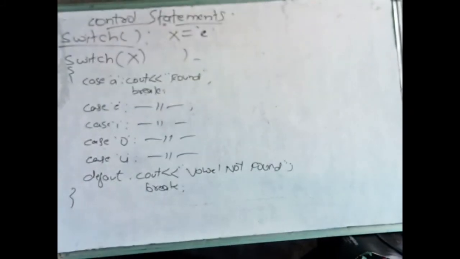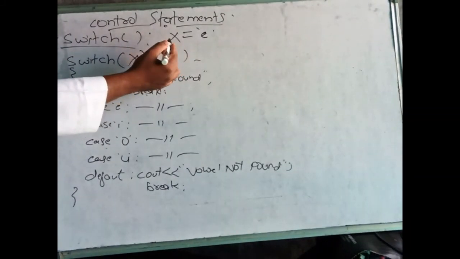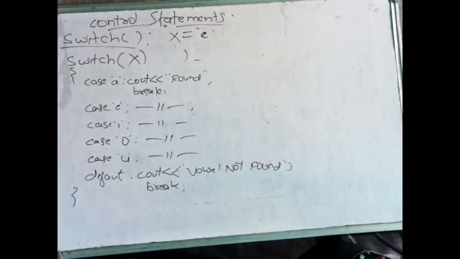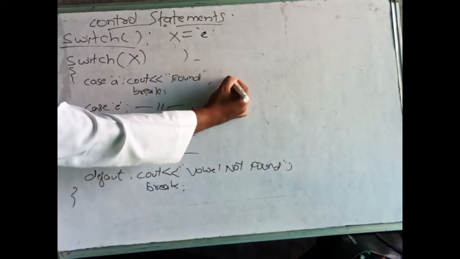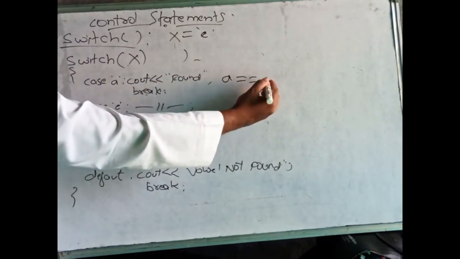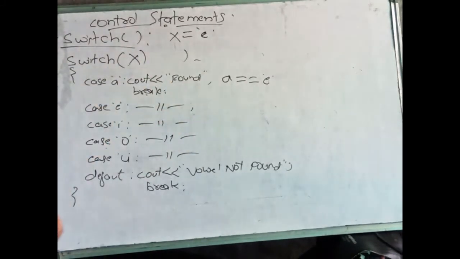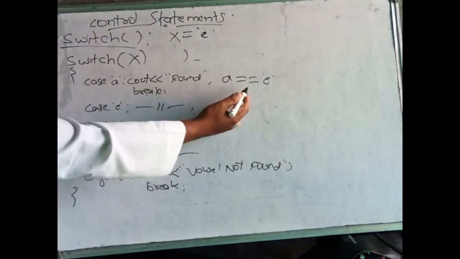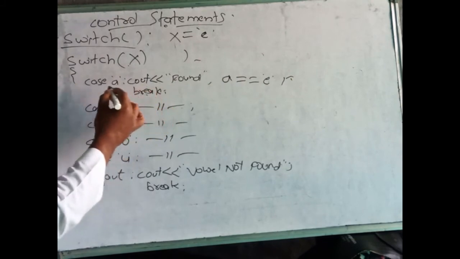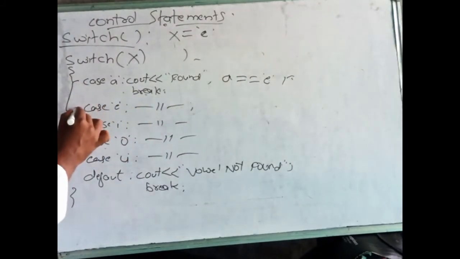Now we will see. First, I am giving x value as E. It will come here. In the first case, it will check A is equal to E. X value is E. It will compare. It is false. So it will not execute this one. It will go to the next case.